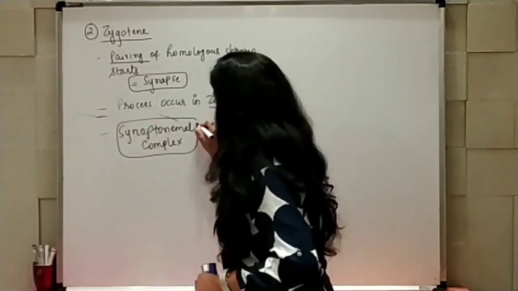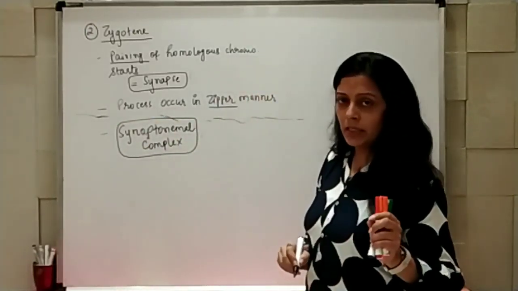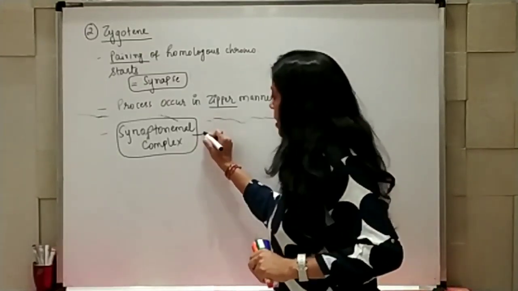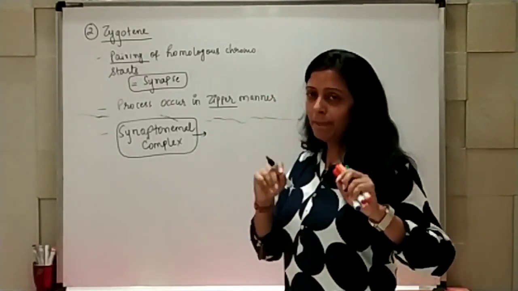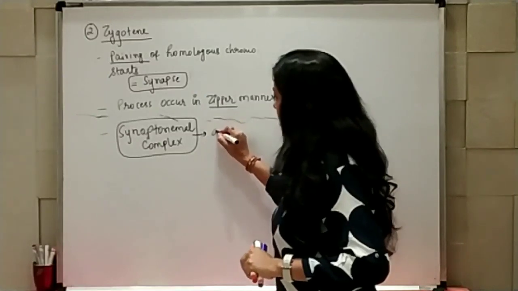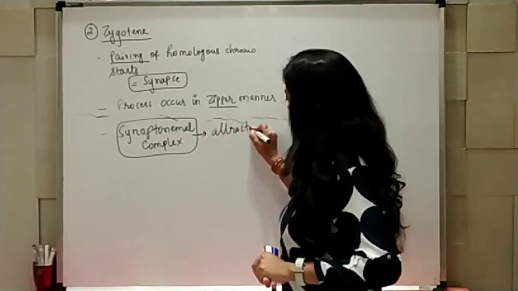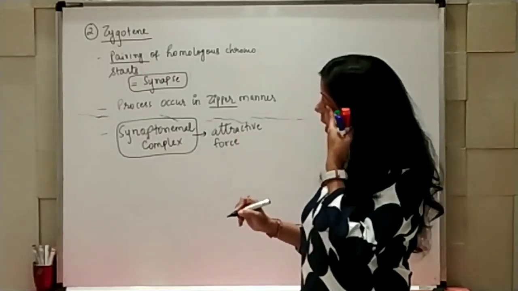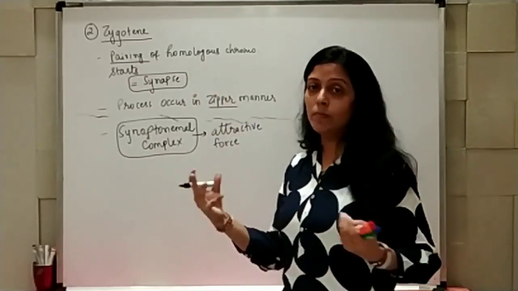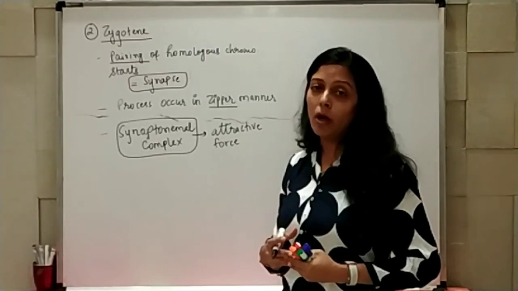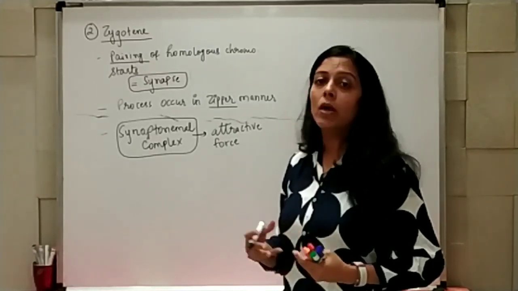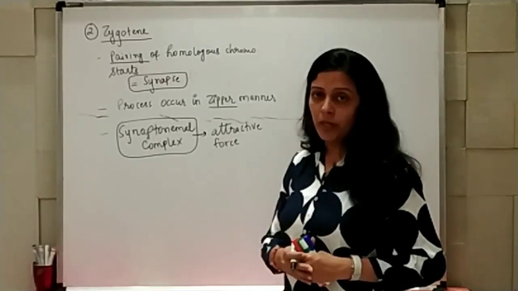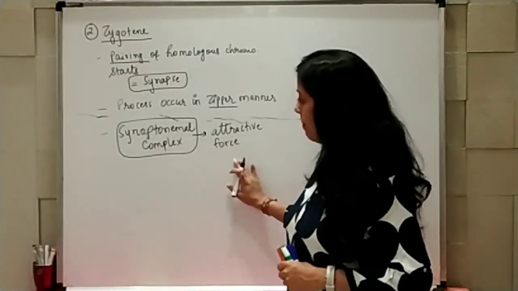Synaptonemal complex is actually a type of complex which helps in creating attractive force. And because of that, the homologous chromosome come together to form synapse structure or pairing structure. Right? So that is synaptonemal complex.